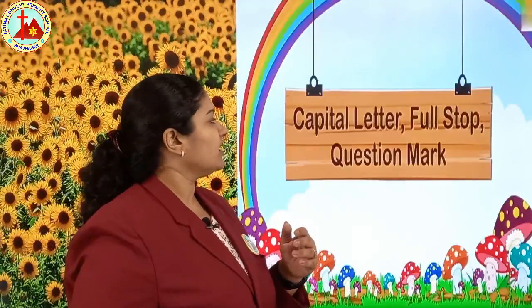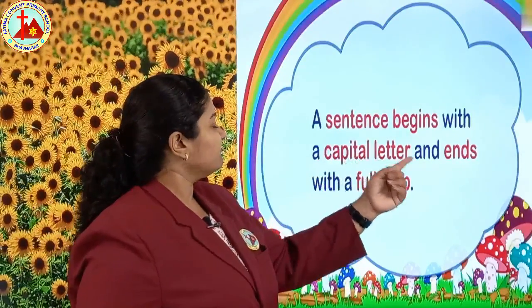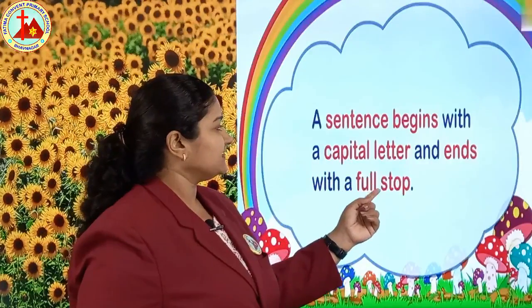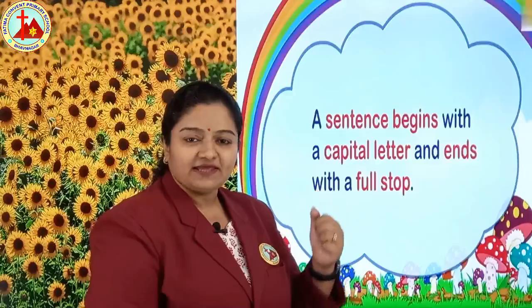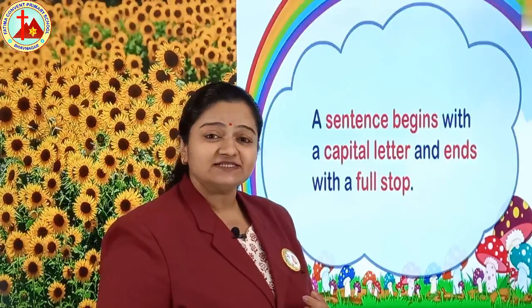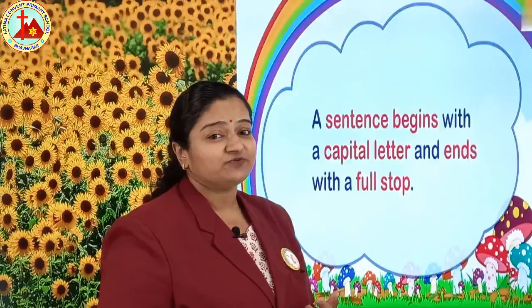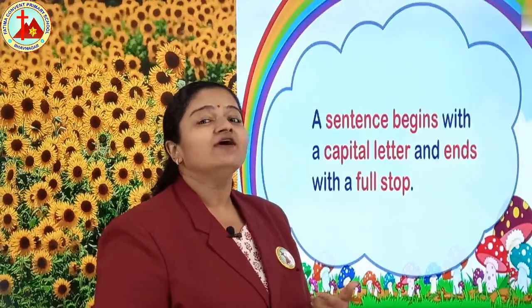So let's go ahead. Now a sentence begins with a capital letter and ends with a full stop. Yes children, now you are writing question answers in other subjects. The first letter should always be capital and at the last you put a full stop.